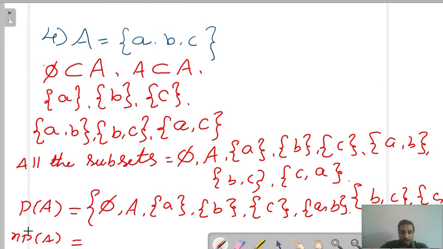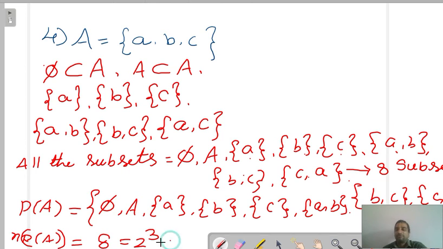Means the cardinal number of elements in the power set. We have already written 1, 2, 3, 4, 5, 6, 7, 8. 8 subsets. We can write 8 as 2 cube.